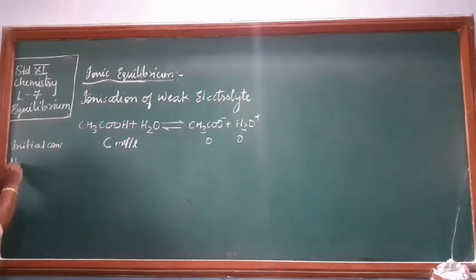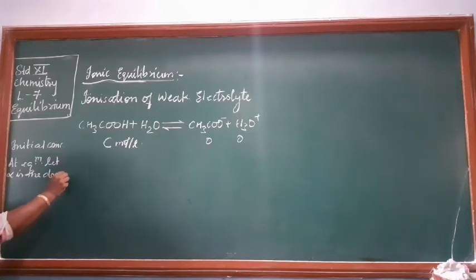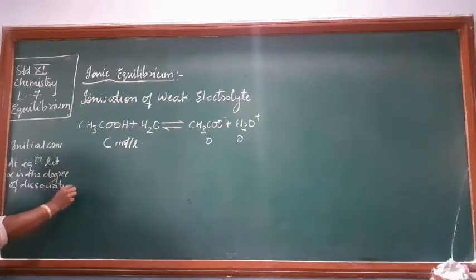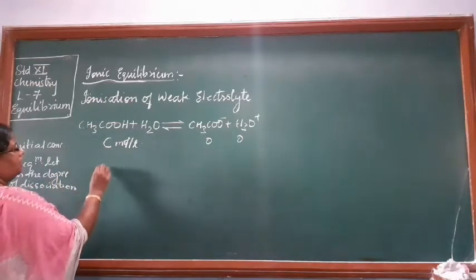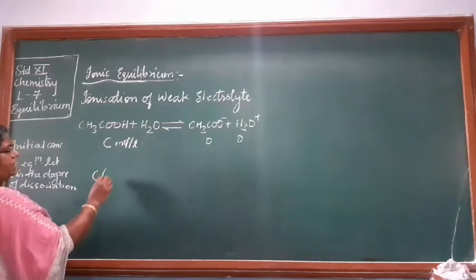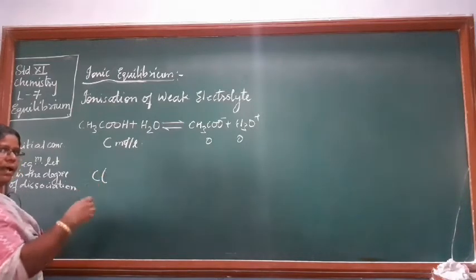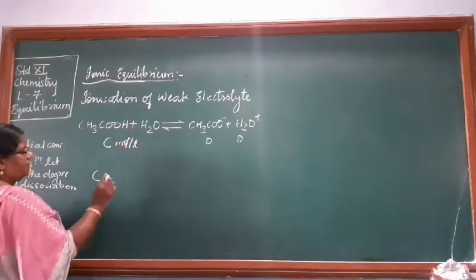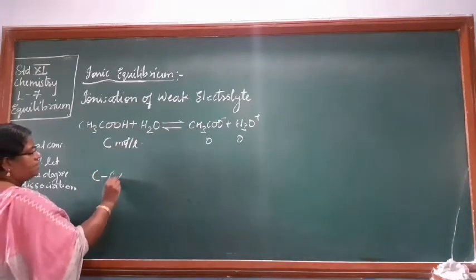At equilibrium, let alpha be the degree of dissociation. Then the amount of acetic acid left will be C minus C alpha.